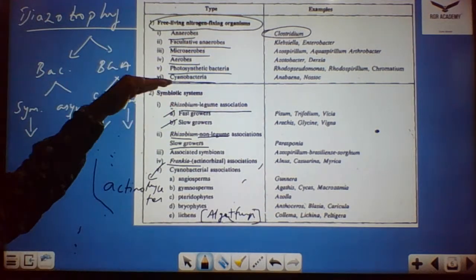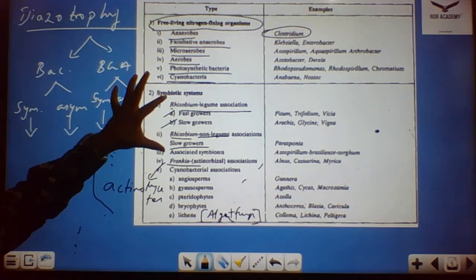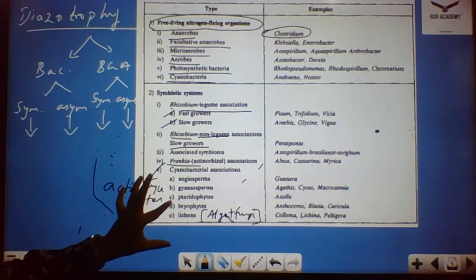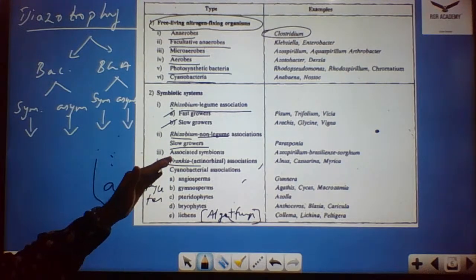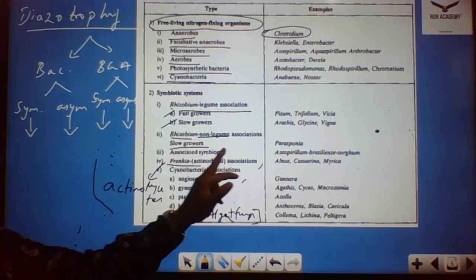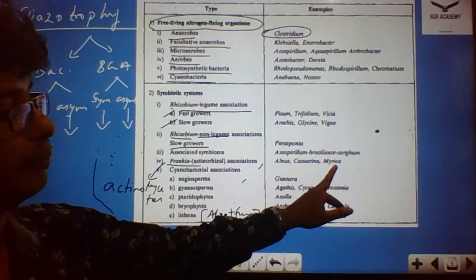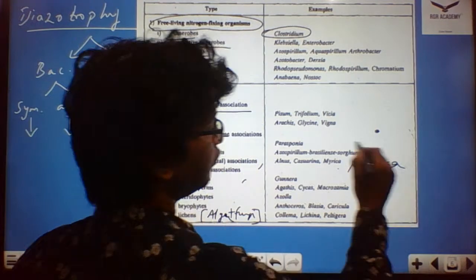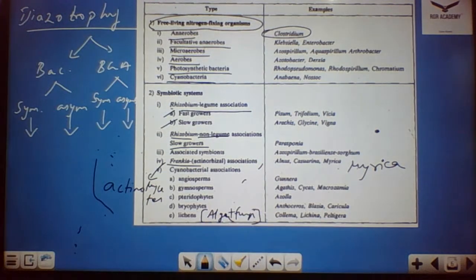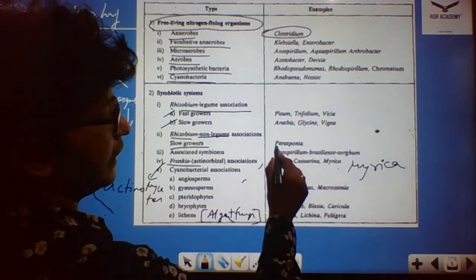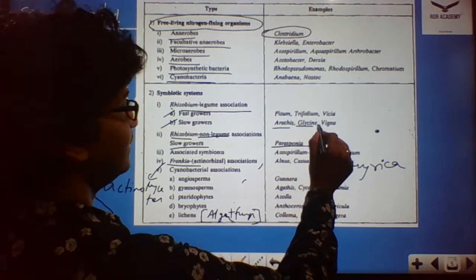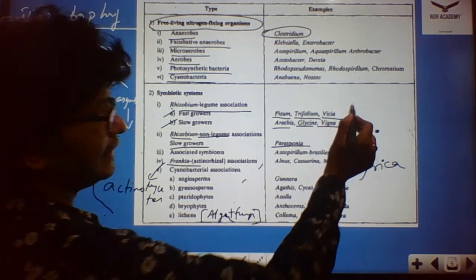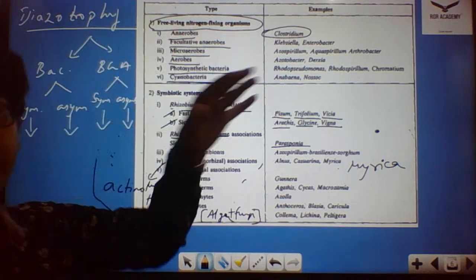Fine. So coming to the symbiotic system, usually mostly with the rhizobium species and with the Frankia species, and also the cyanobacterial association that I discussed, with a few examples from the angiosperms, gymnosperms and all. Frankia we will see usually with Alnus, Casuarina, Myrica, M-Y-R-I-C-A. Guys, do not worry about the font size, I just sent this image to the group. Then Parasponia, then Arachis, Glycine, Vigna. These are the slow growers. Fast growers: Pisum, Trifolium, and Vicia. So these are the examples from this particular area.